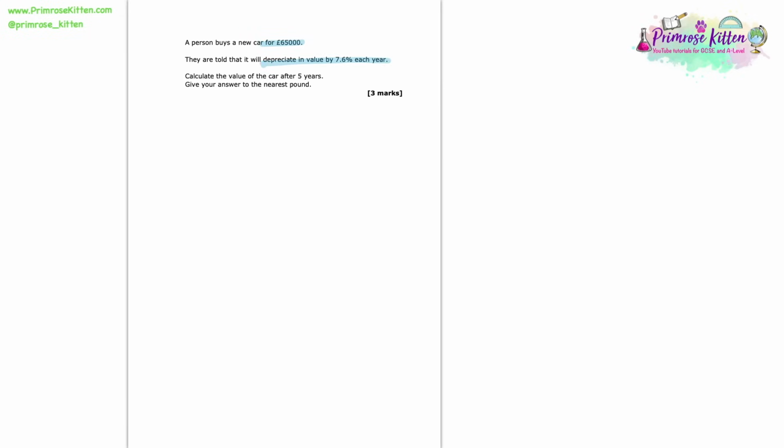They're told that it's going to depreciate in value by 7.6% each year. And we're asked here to calculate the value of the car after 5 years, giving our answer to the nearest pound. So here we need to remember it's depreciating in value. So if we consider the original value to be 100% and take away that 7.6%, we're left with 92.4%.